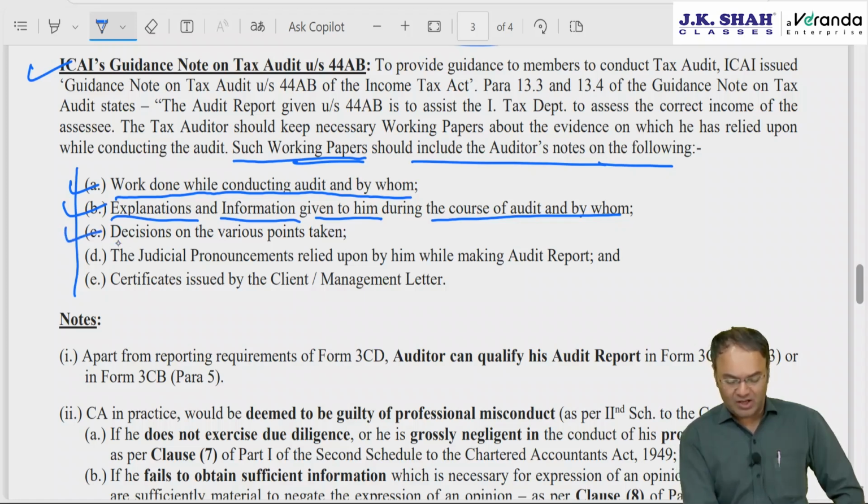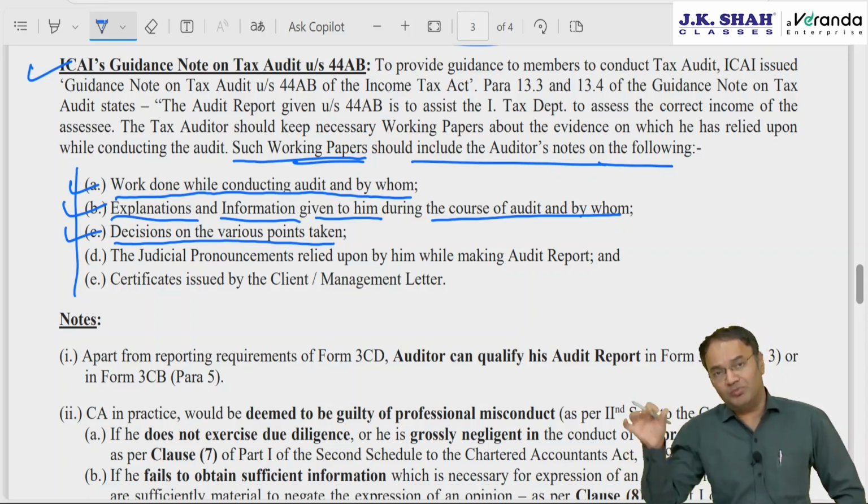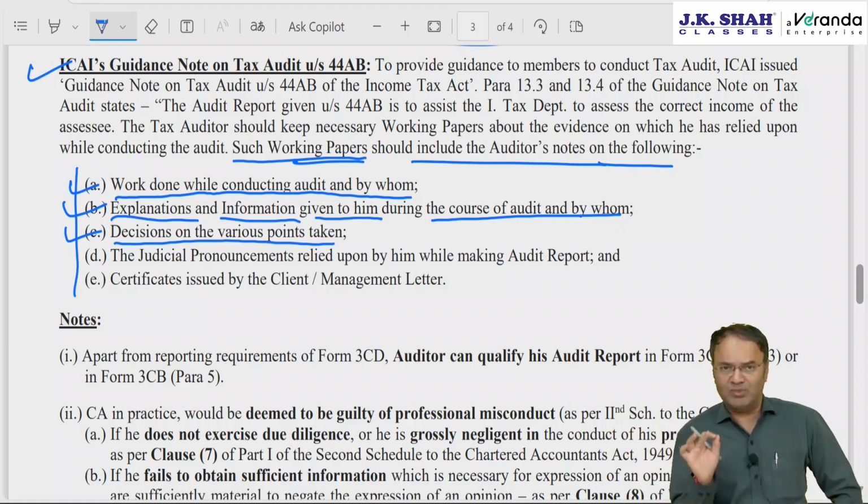Store it in an Excel file: decisions on various points taken, who took the decision, what the decision was, and why the decision was taken like that. So anything which is puzzling or raising doubts, you mention why it is raising doubt, when it was asked to whom, what reply was given by whom, and then what decision was taken and why. Briefly write it.